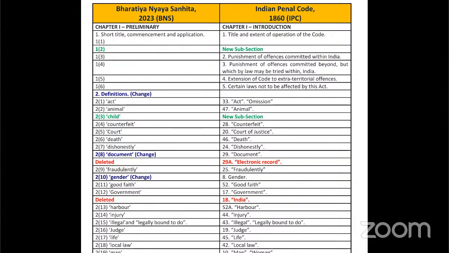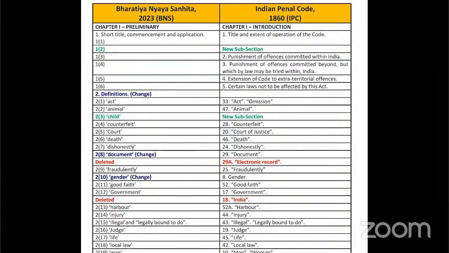First, chapter 1 is preliminary in BNS and introduction in IPC. Section 1, short title, commencement and application. And in IPC, section 1 is related to title and extent of operation of the code.